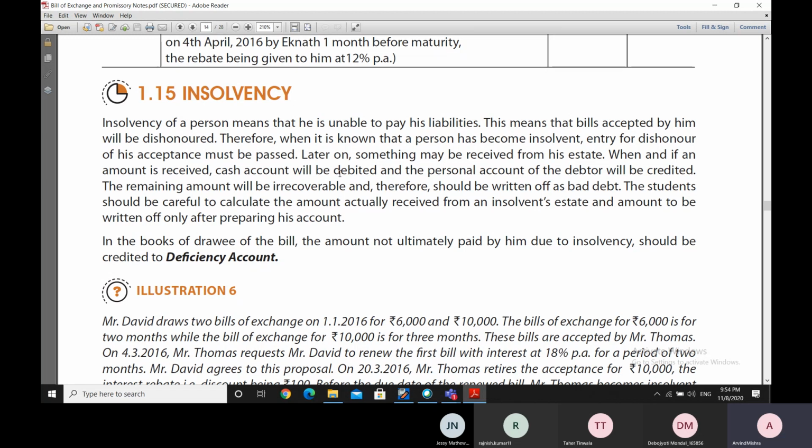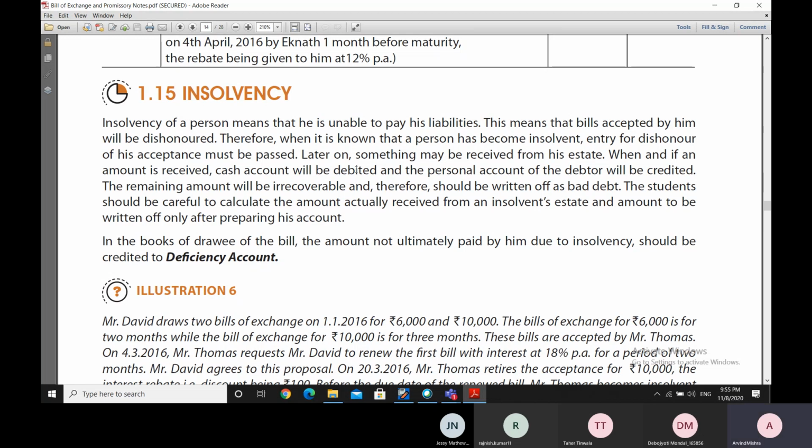Therefore, when we come to know that a person has become insolvent, then we must pass the entries for dishonor of his acceptance. Later on, however, something may be received from his estate. The bill is dishonored at that point of time, although later on some money may be received from his estate.